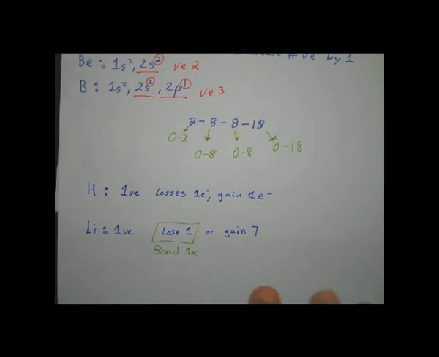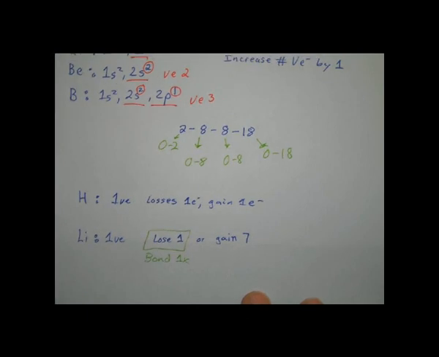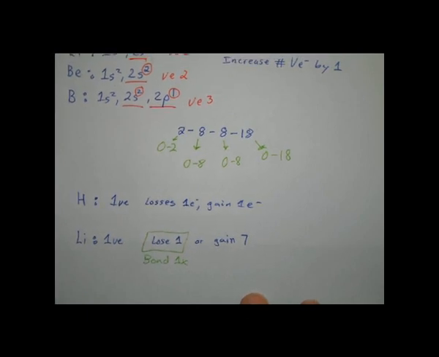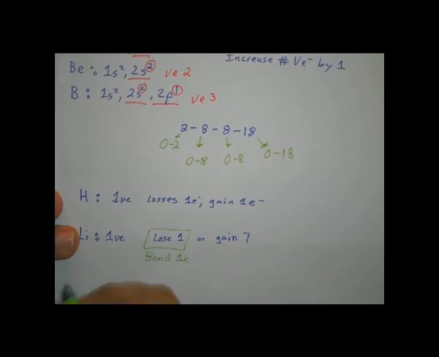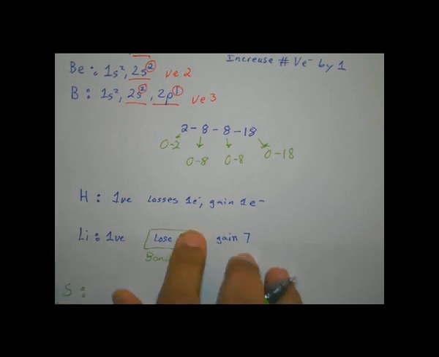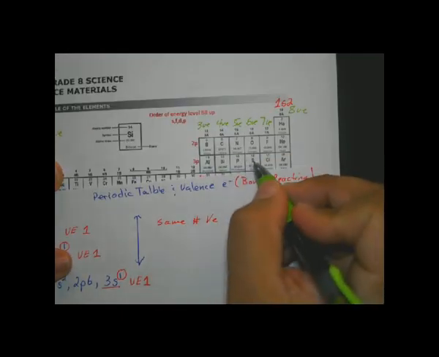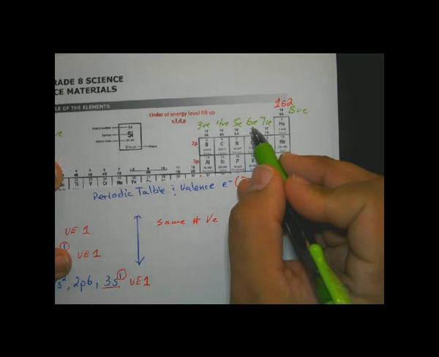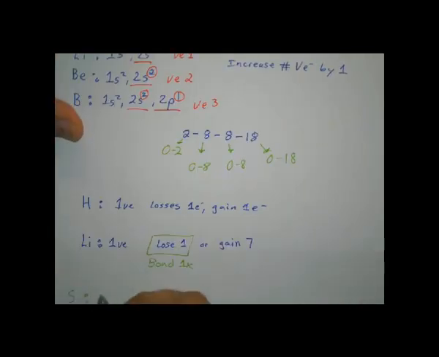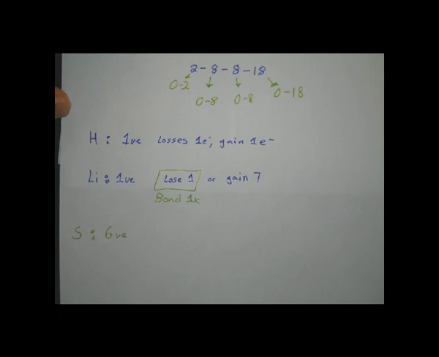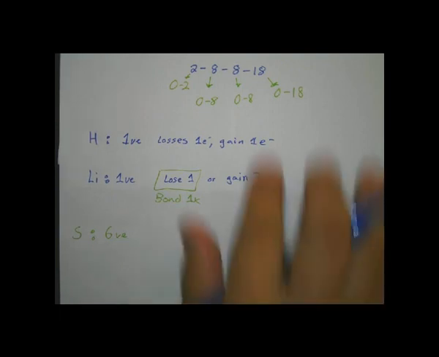Let's go to something a little bit more complicated, okay? Let's look at sulfur, for example. Now, looking at the periodic table over here, sulfur has how many valence electrons? He has 6 valence electrons, right? So since I know sulfur, I have put it right here, 6 valence electrons. Sulfur has 6 valence electrons.